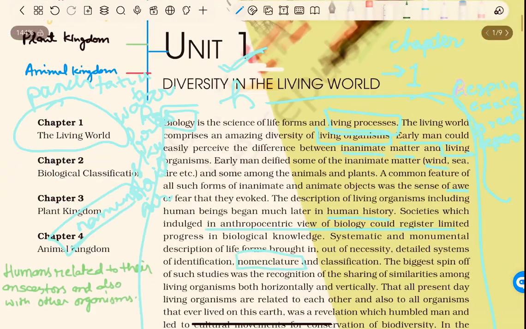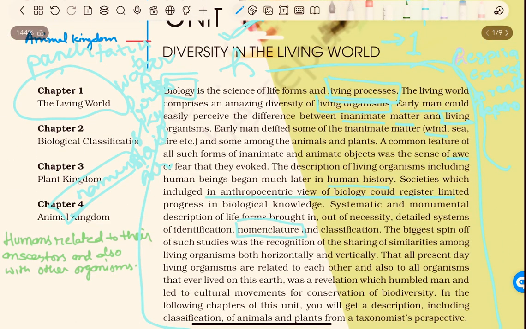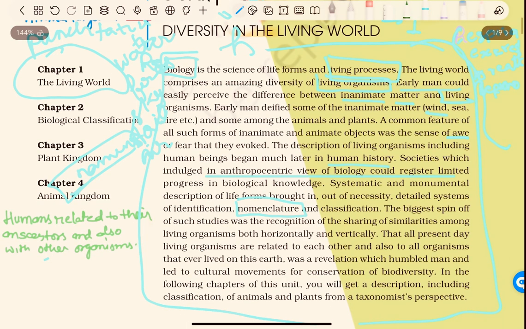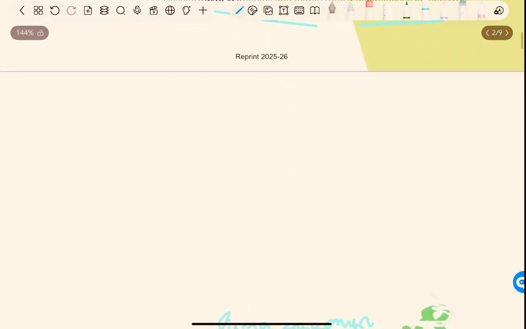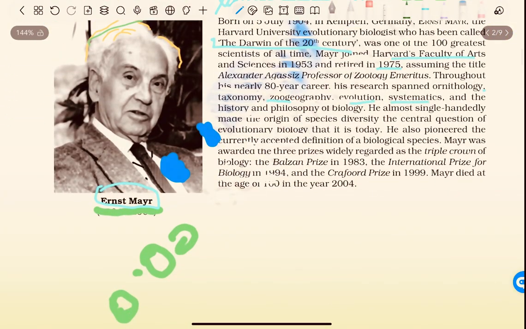So, like humans related to their ancestors and also with other organisms. Like they are advanced organisms. And he also pioneered the currently accepted definition of a biological species.